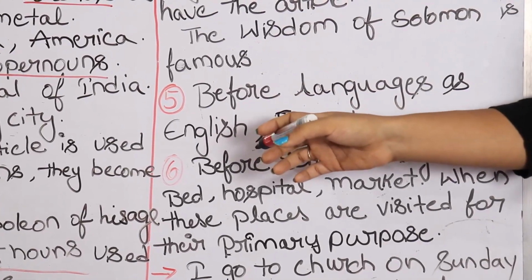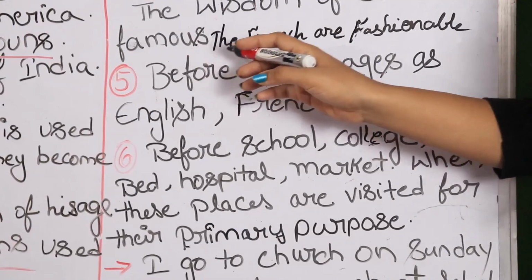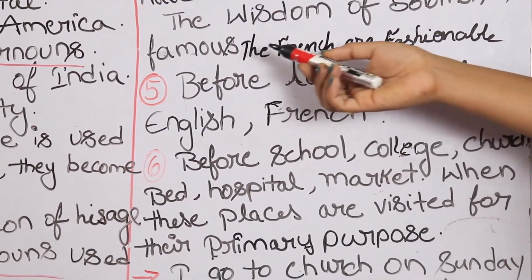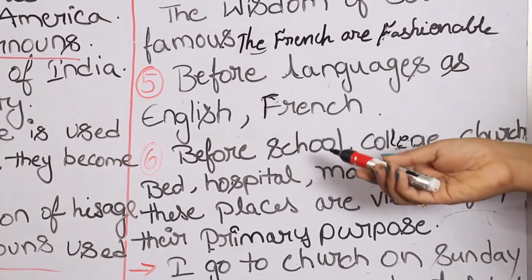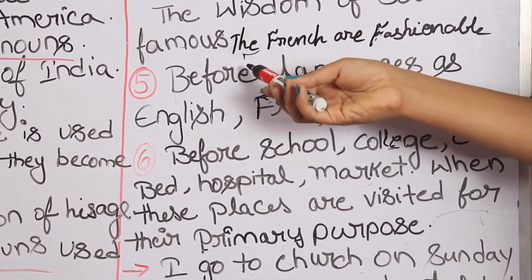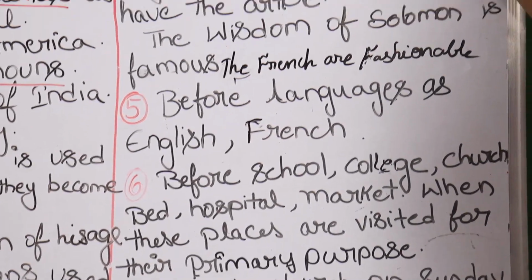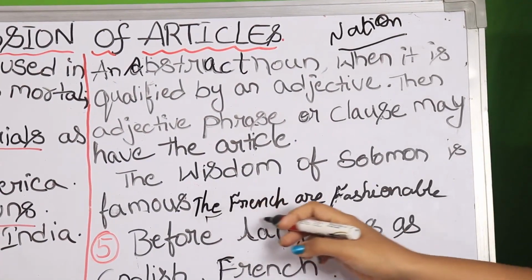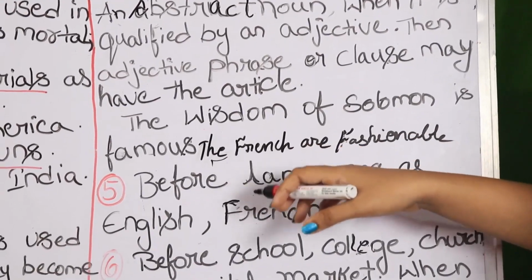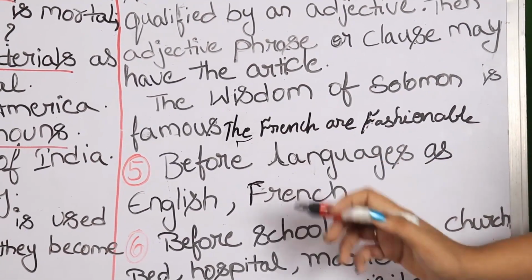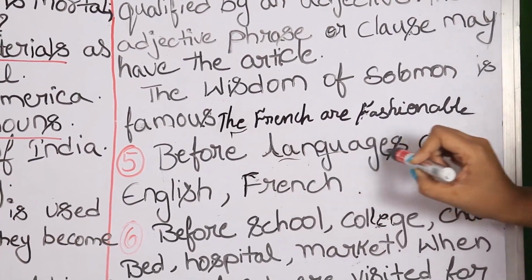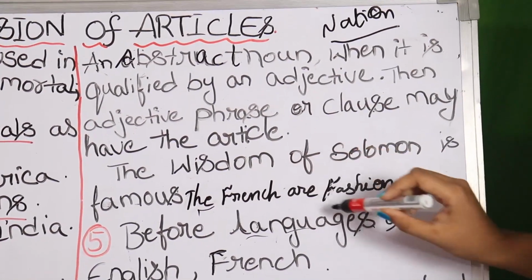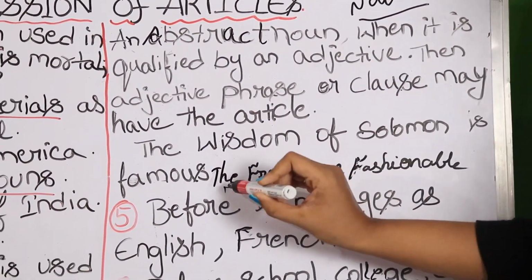But here I would like to make one thing clear. For example, the French are fashionable. I want you to observe the difference between these two: I love French, and the French are fashionable. Here we use the, because it is representing the whole nation. So it is representing the whole race and nation. I think you understand. So before languages, if it is a mere language, you should use nothing. But if it is representing the nation, as in the French are fashionable, you have to use the.